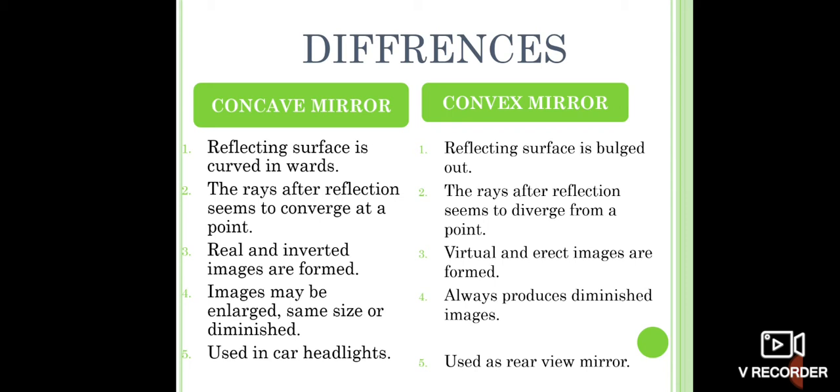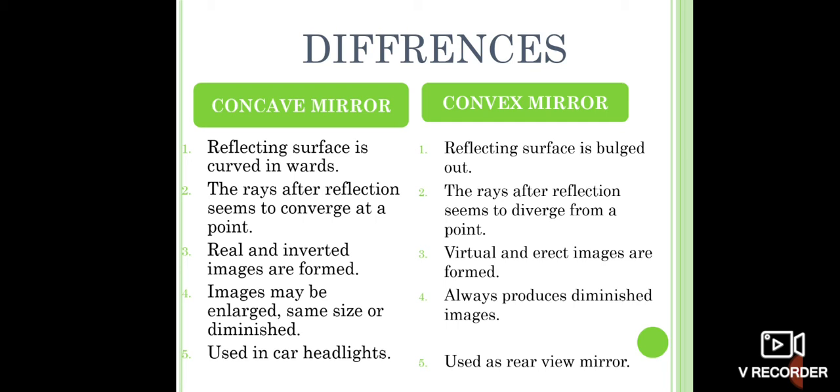Now let's see what is a real image or a virtual image. The image actually formed by the intersection of light rays is known as a real image, and the image which is formed by the diverged rays of light is known as a virtual image. These real images can be caught on a screen, whereas virtual images cannot be caught on a screen.